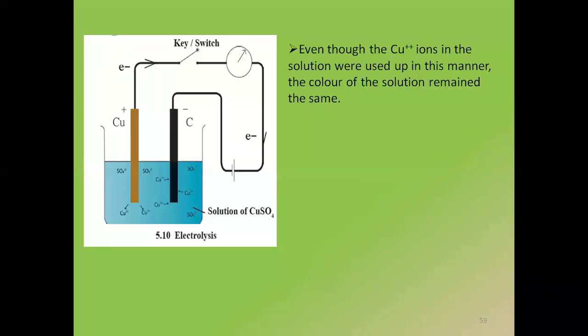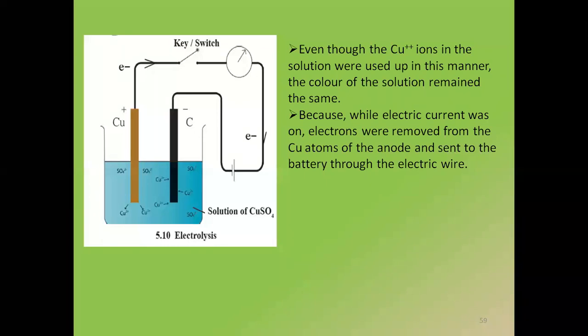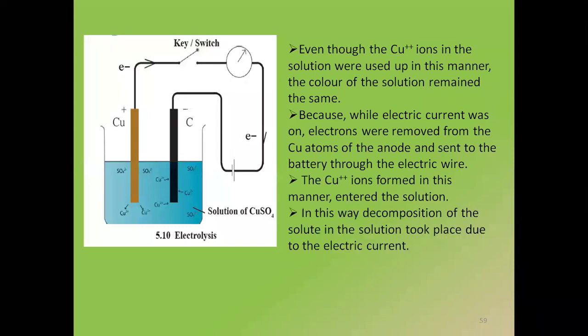And the blue color of the solution does not change even after removal of copper because the copper is still giving the copper ions in the solution with the anode. And that is why the process still remains, the color of the solution still remains the same. And this process is called electrolysis. I hope now it is clear to you.